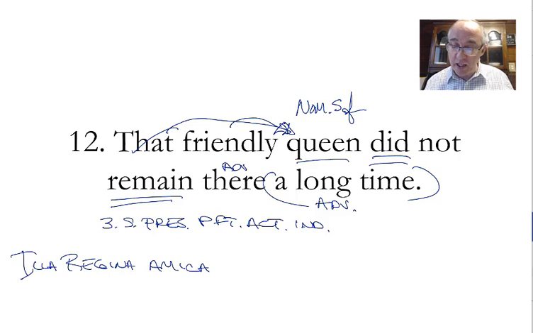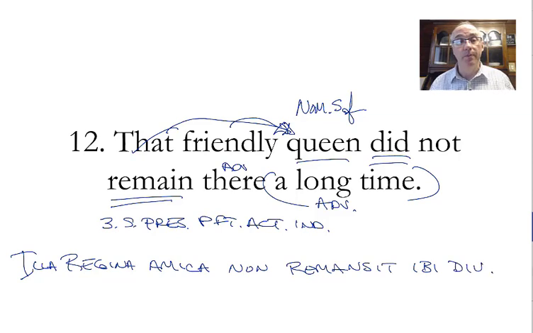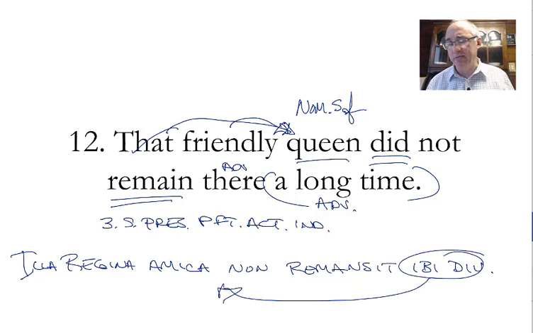That friendly queen, non, remansit, ibi there, a long time. Diu. Illa regina amica non remansit ibi diu. I'd be tempted to move the ibi diu before the non, perhaps. I'm not going to quibble about this now.